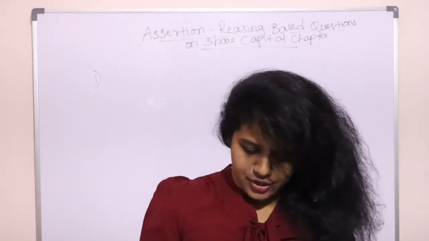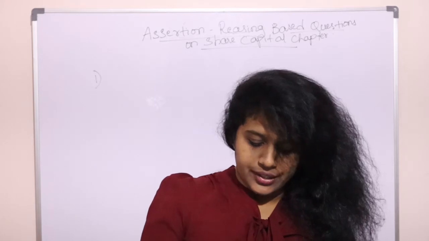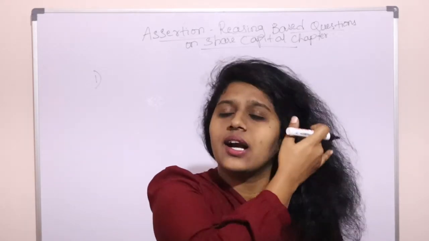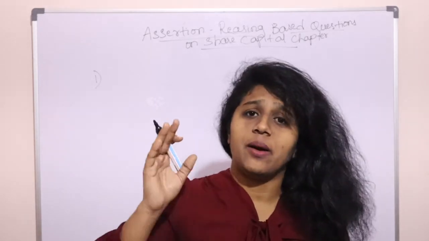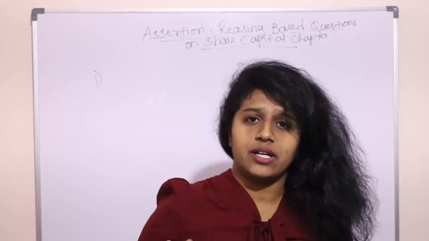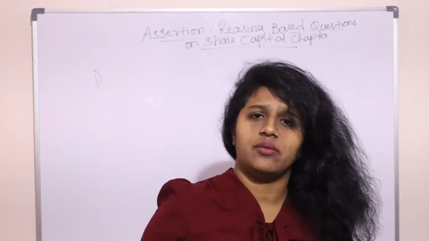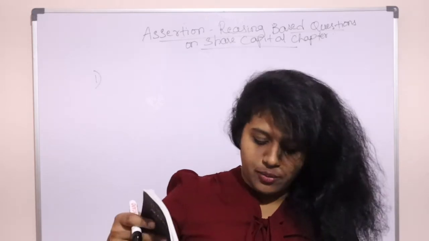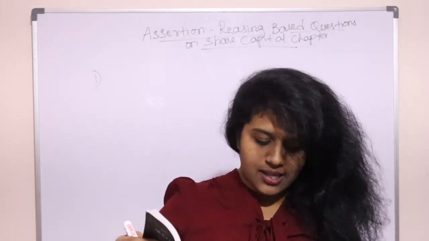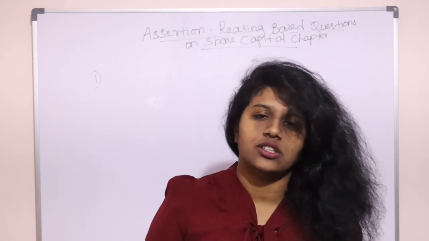So that's why it's an artificial person. Yes, it's true. Created under the provisions of the law: a joint stock company has to be compulsorily registered as per the Companies Act 2013 or any previous acts. So it follows the provisions of the law, and it has a separate legal entity with perpetual succession.